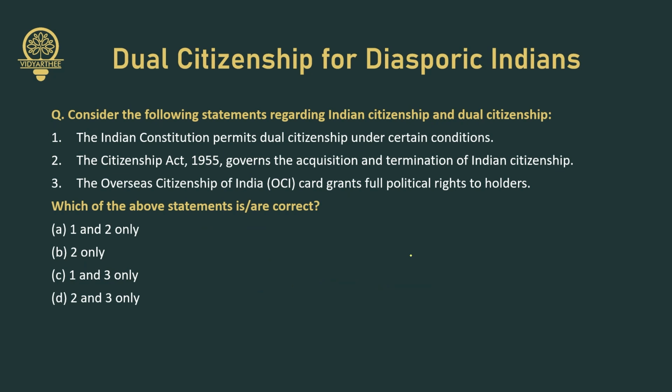Now, consider the following statements regarding the Indian citizenship and dual citizenship. The Indian Constitution permits dual citizenship under certain conditions. Okay. The Citizenship Act 1955 governs the acquisition and termination of Indian citizenship. The third is the Overseas Citizenship of India card grants full political rights to holders. Which of the above statements is or are correct? Answer it in the comment section.